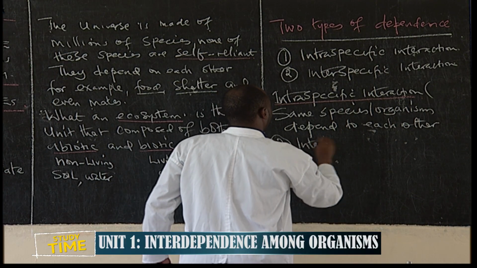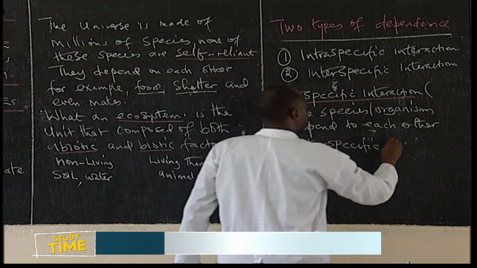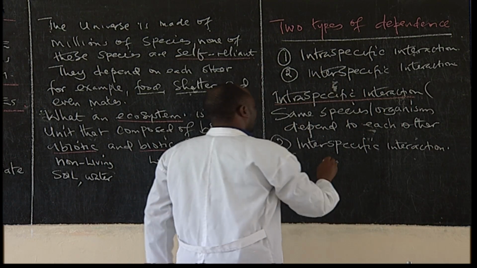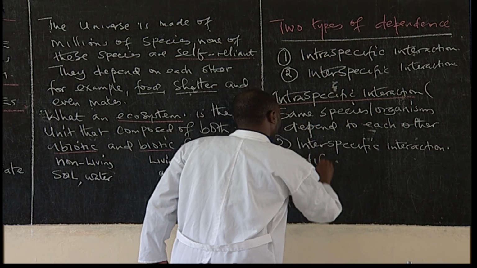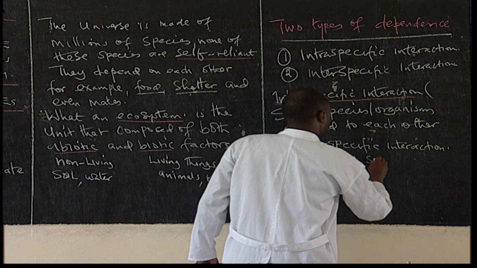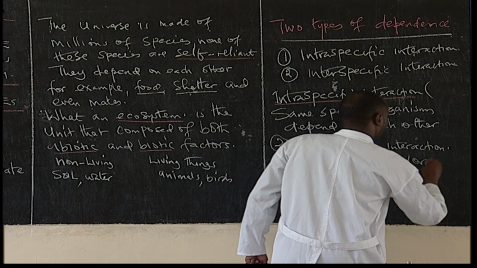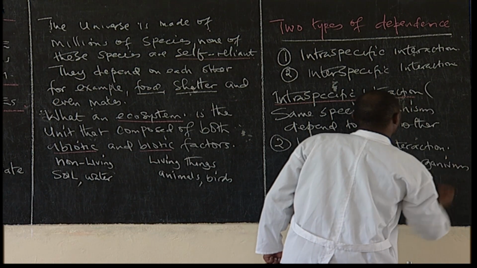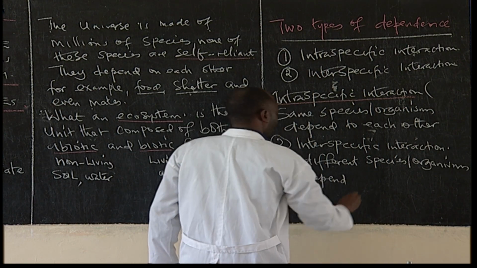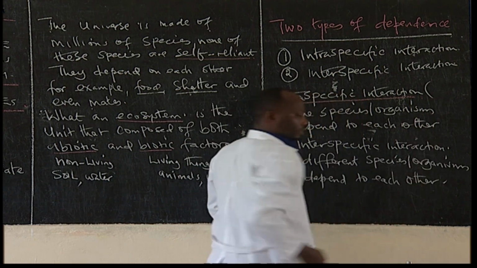We have number two, which is inter. The word inter means different. Interspecific interaction. This one means different species or different organisms depending on each other in order to survive.